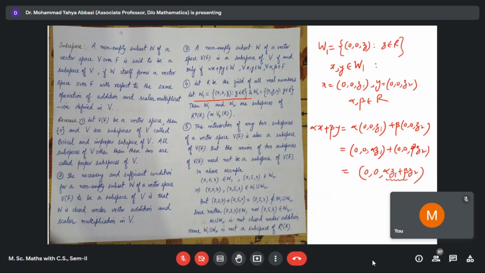This is also an element of R, therefore this is an element of W1. So alpha x plus beta y belongs to W1. It means that W1 is a subspace.